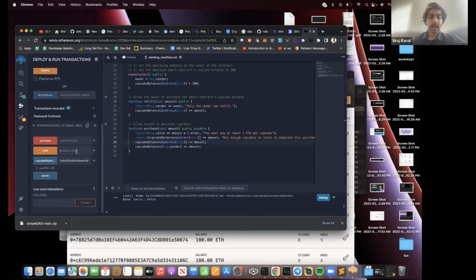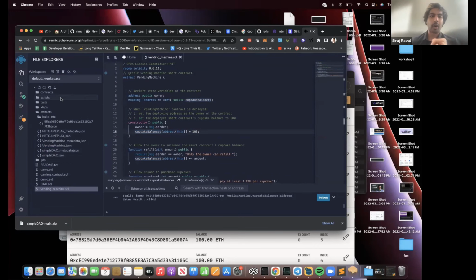If I want to refill, I'm going to say, well, I want to add 20 more cupcakes. I'll click refill. That worked. Now I'll look again at the balance, and now it's 120. So what we are doing here is we're interacting with a smart contract in the browser directly. And this is just like an easy way of doing that. So we've deployed this first smart contract to the browser.